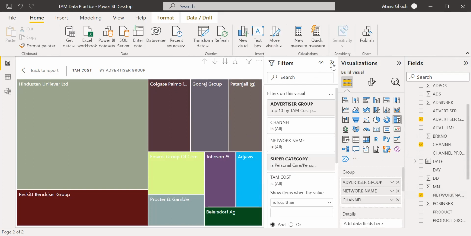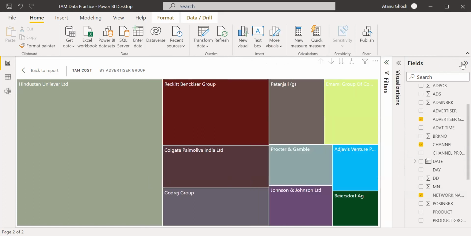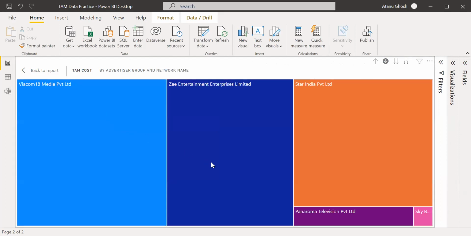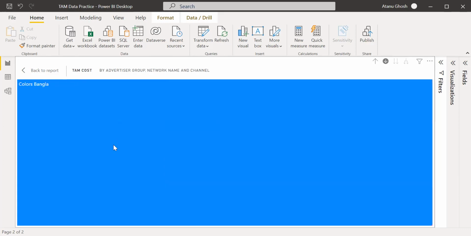So Unilever is the biggest spender, and I want to know in which channel Unilever is spending the highest. So Viacom, okay, and personal care. This is for the personal care brand. Unilever is the highest spender. Unilever is spending most on the Viacom media channel, and in Viacom media, okay, there's only one color spot.